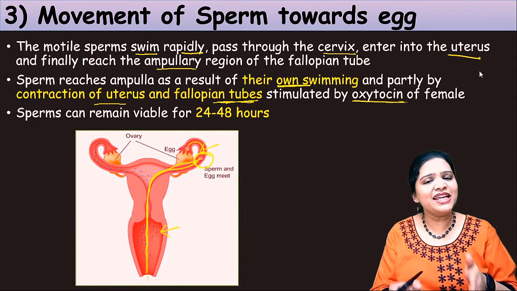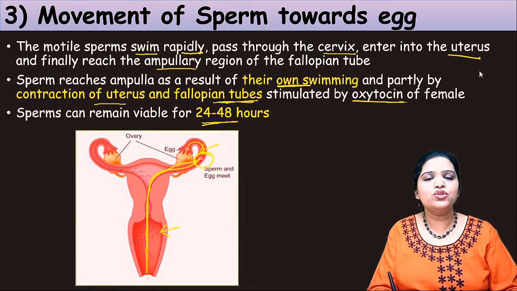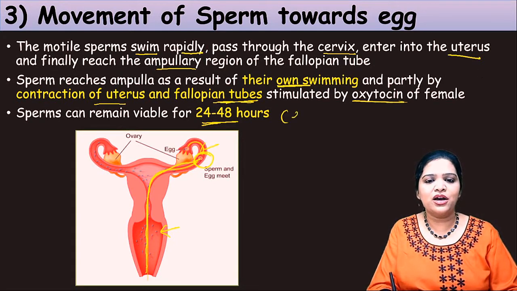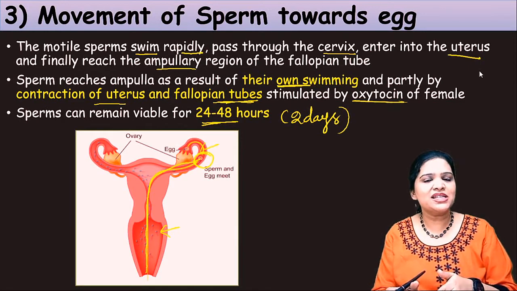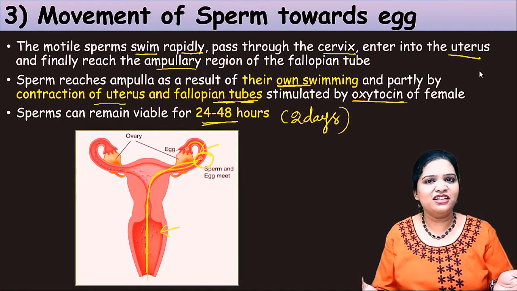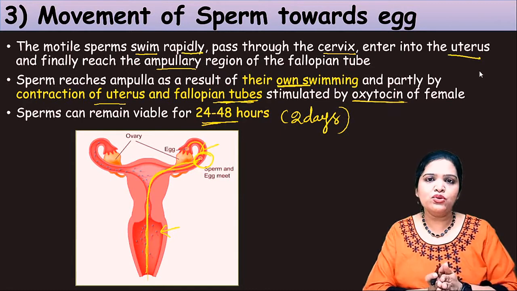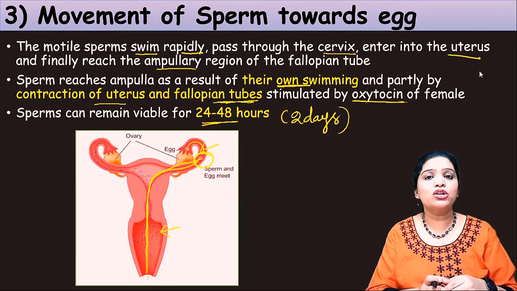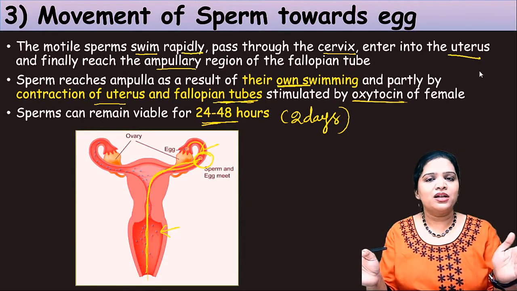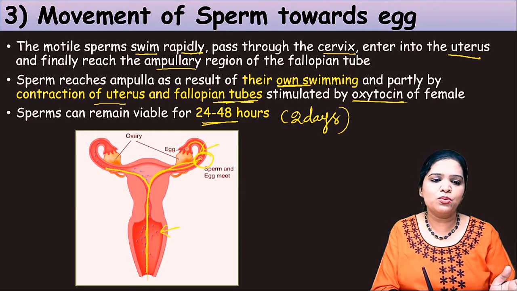And in this junction, the sperm waits for the egg for up to 24 to 48 hours. Around 2 days it waits for the egg. If the egg is present, it does the fertilization. If the egg is not present, it gets degenerated. Here you see the sperm moves in both directions because it wants to reach both the regions where the ovum might be present. So it goes in both directions.